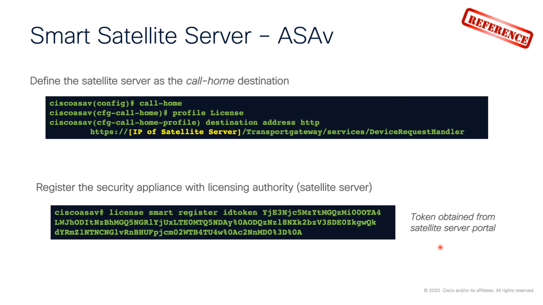And for ASAv, same process. Make sure you define the satellite server IP address as part of the call home profile. And again, generate the token on the satellite server and enter that into the device to register that device into the satellite server itself.